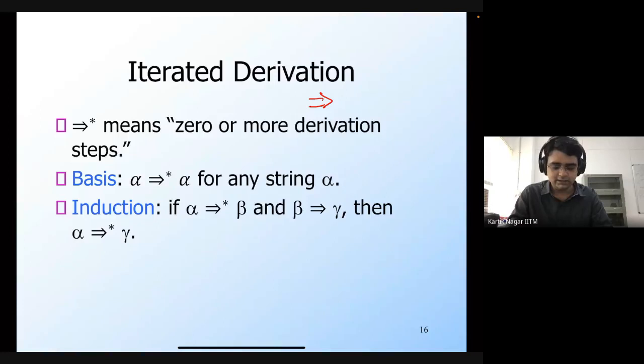And if alpha derives beta and if beta derives gamma, then alpha also derives gamma. This is the inductive step. In this way, we can collect together any number of derivation steps, and we can say how eventually you can derive one string from another string.